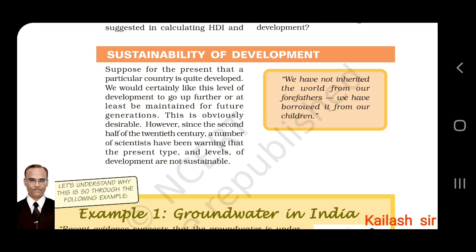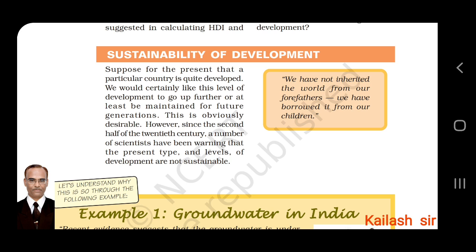However, since the second half of the 20th century, a number of scientists have been warning that the present type and levels of development are not sustainable. So this is an alert or warning that present levels of development are not sustainable. They may not be available for the future generations. And one very good quote is given: we have not inherited the world from our forefathers, we have borrowed it from our children.